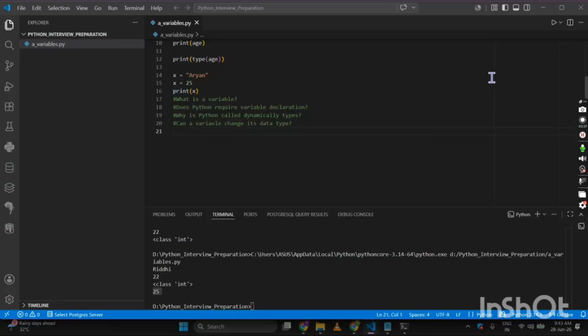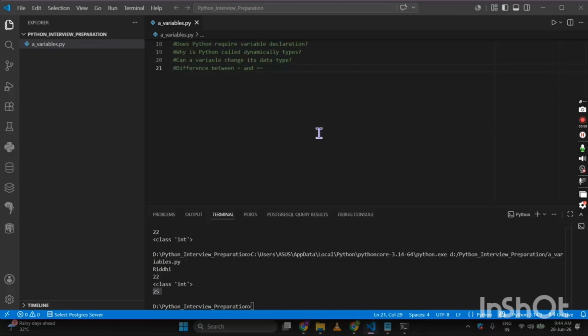Next, after this question, a very important one: difference between single equal to and double equal. This is an assignment operator and this is a comparison operator. This assigns a value and this one checks the equality, whether a particular variable is equal to the next value or not.